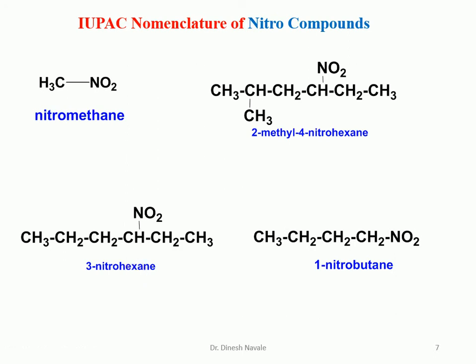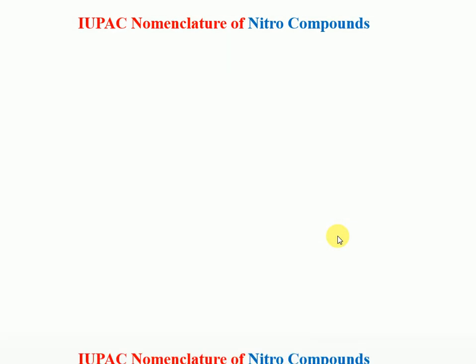For this also it is carbon number 1, 2, 3, 4. So the alkane will be butane, and we have to put the nitro. So it is nitrobutane or 1-nitrobutane. The 1 can be written or it can be excluded while writing the nomenclature for this type of compound. So it is 1-nitrobutane.